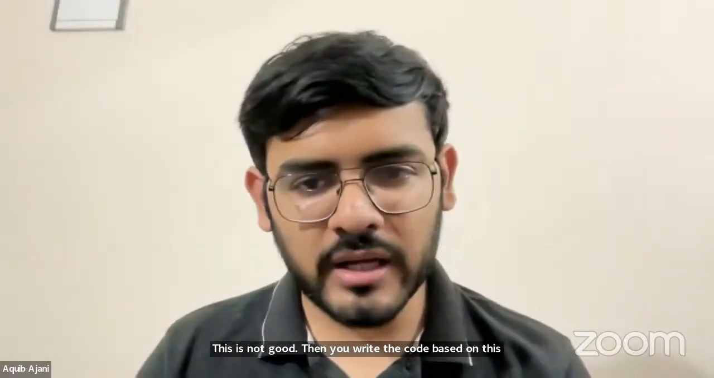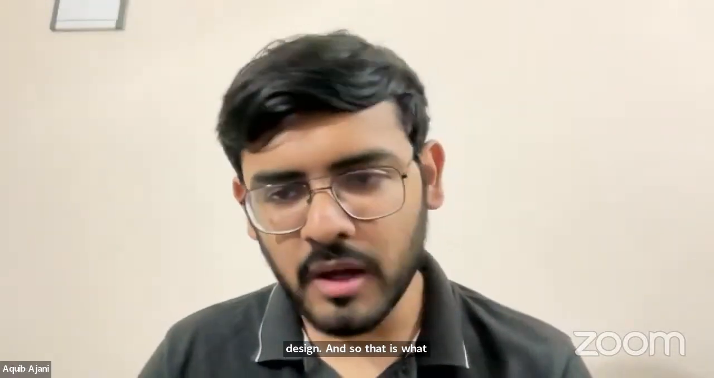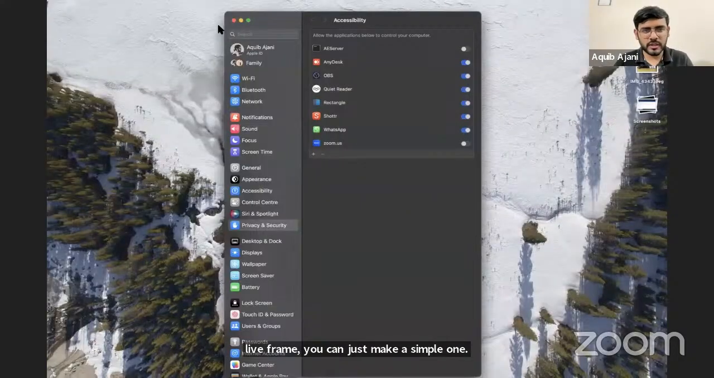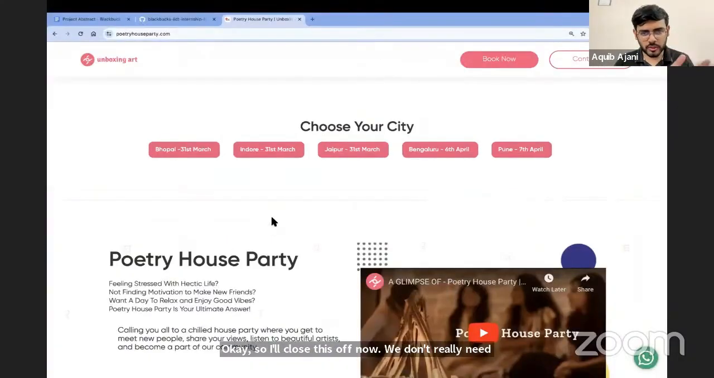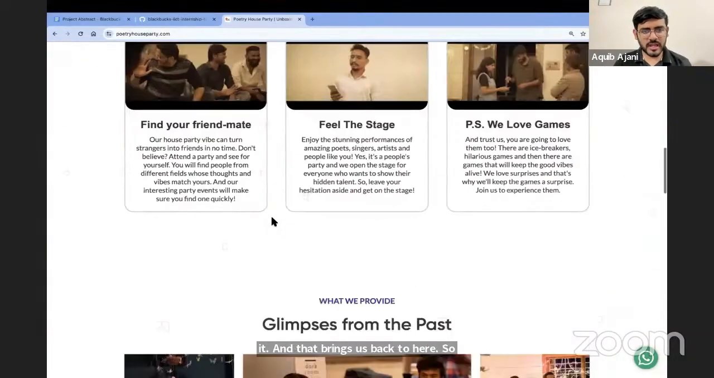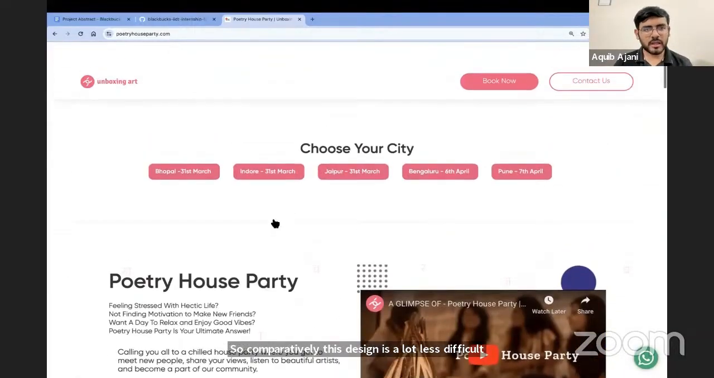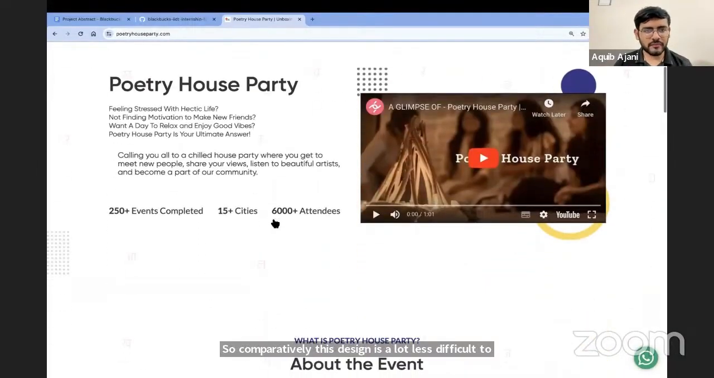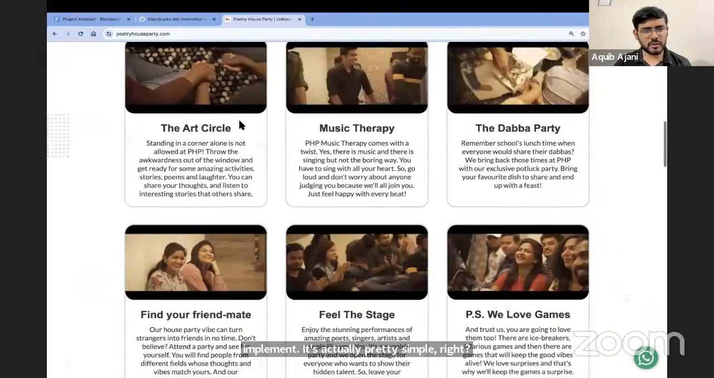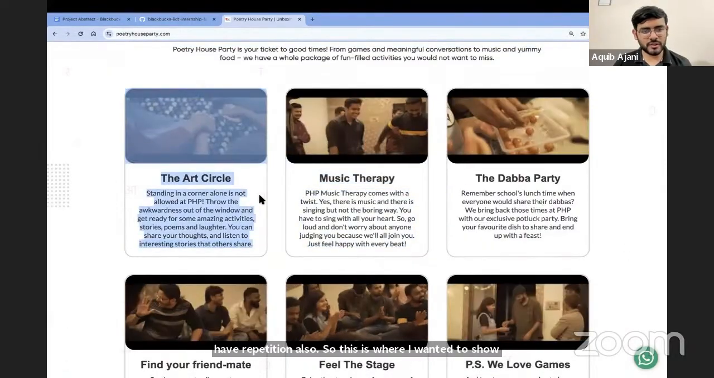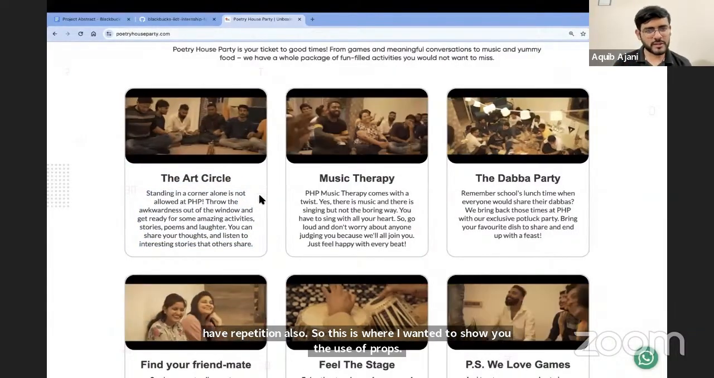But again, you don't have to create such an extensive wireframe. You can just make a simple one. So I'll close this off now. We don't really need it. And that brings us back to here. Comparatively, this design is a lot less difficult to implement. It's actually pretty simple in terms of the components that we have. And again, we have repetition also. This is where I wanted to show you the use of props. We build one version of this and then we use props to build the rest of these out.